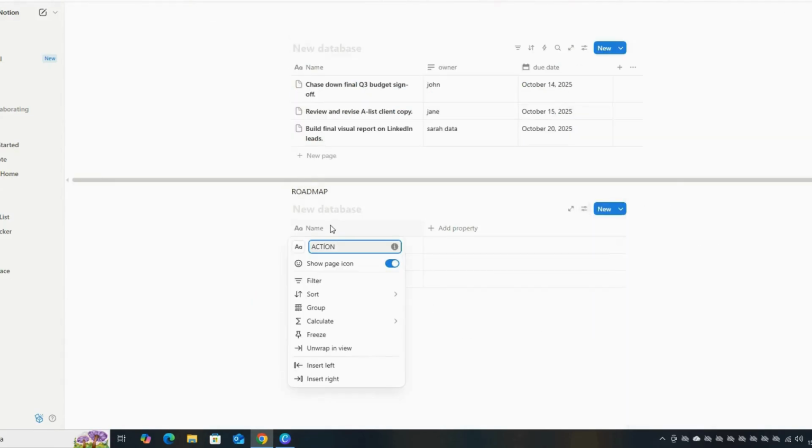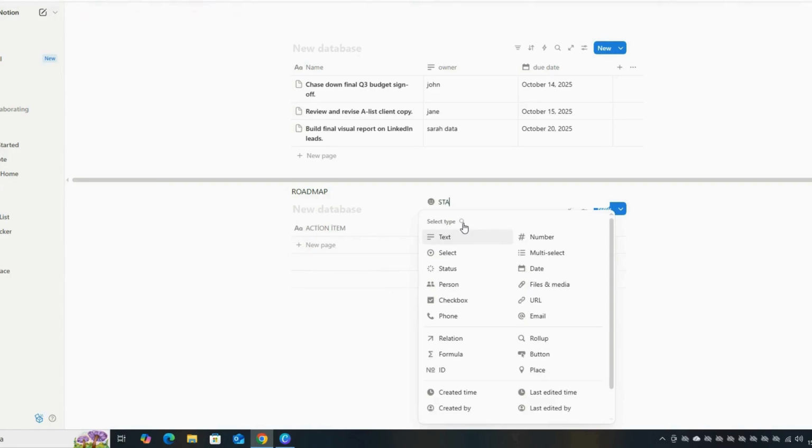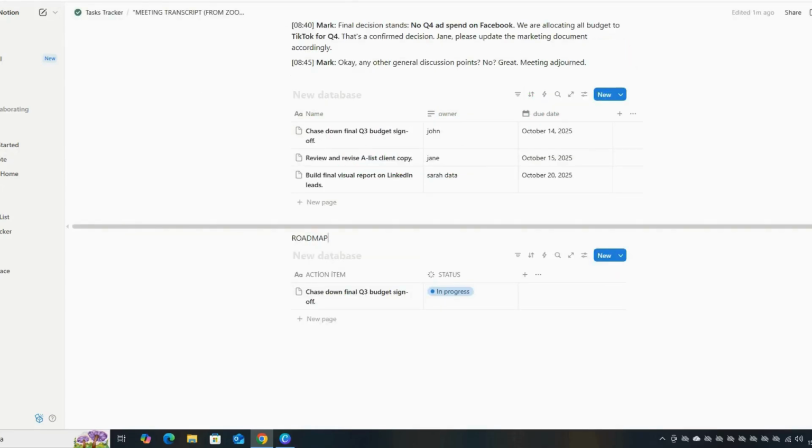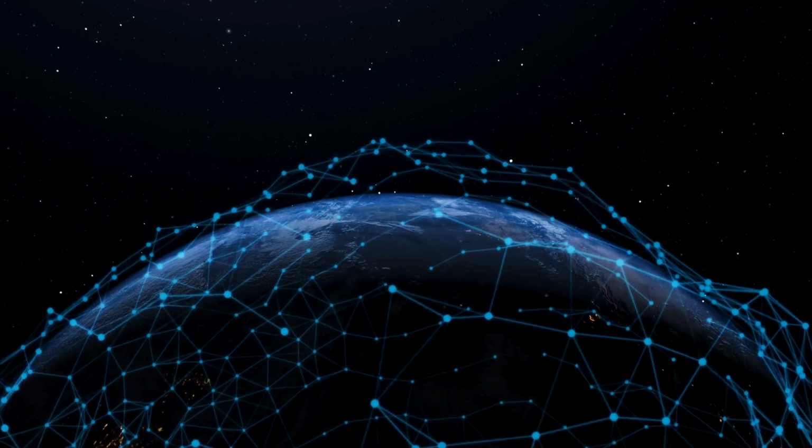Now, let's look at the ROI. If your team spends 5 hours a week collectively summarizing meetings, and you eliminate 90% of that through automation, you've just gained 216 hours of productive time a year per team. Multiply that by your billing rate. That's pure profit. This free tool scales with you.